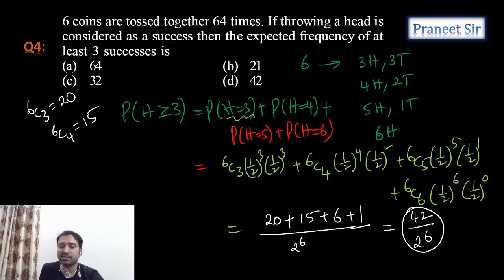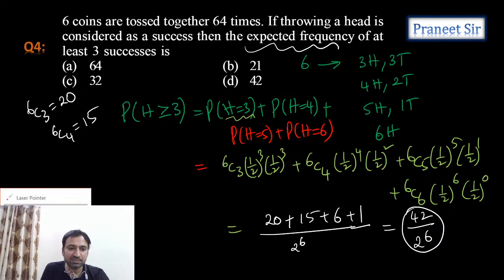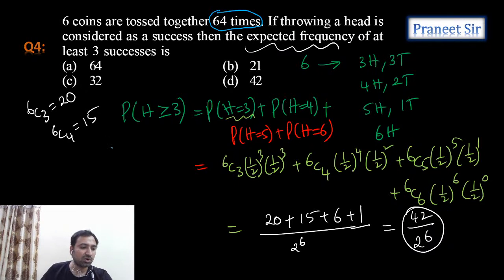This is the probability of getting at least 3 successes. But what he is asking is the expected number. What is the expected number, guys? The expected number is the total number of times we are performing this operation, that means tossing 6 coins, which is E of S, the expected number of successes.